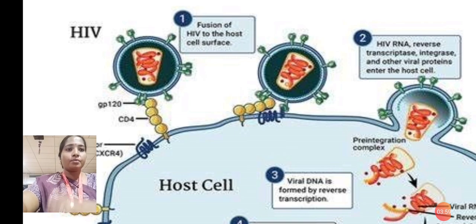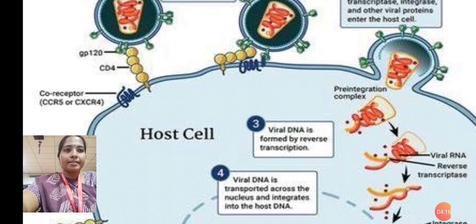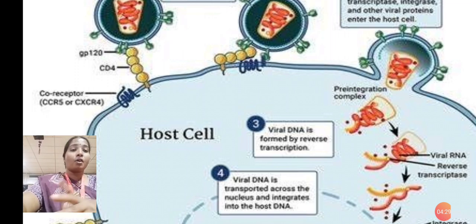Then what's the next one? HIV RNA changes the RNA of the human body it infects. Reverse transcriptase, integrase and other viral proteins enter the host cell. Then the next one is the pre-integration complex. What does that mean? The human body already has some RNA, so that RNA will mix together, combine together and form another form of RNA.